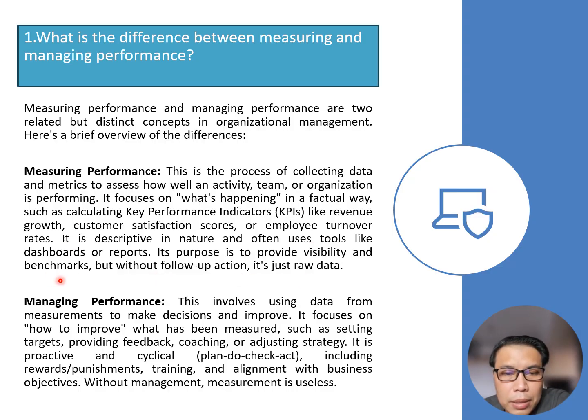But what about managing performance? Managing performance involves using data from measurements to make decisions and improve. It focuses on how to improve what has been measured, such as setting targets, providing feedback, coaching, or adjusting strategy. It is a proactive and cyclical process: plan, do, check, and act, including rewards, punishment, training, and alignment with business objectives. Without management, measurement is useless. So these two complement each other.